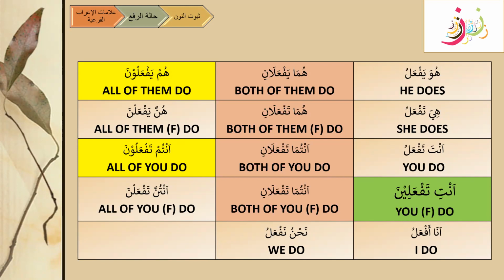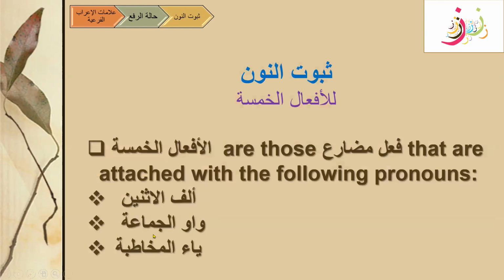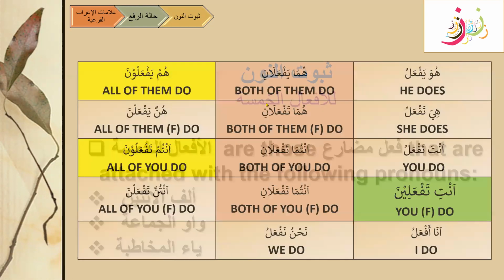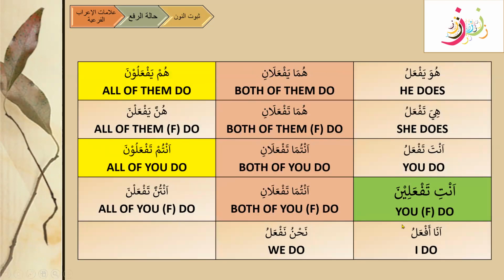So here we can recognize our أفعال الخمسة that are يفعلان، تفعلان، يفعلون، تفعلون and تفعلين. These are with ألف اثنين، واو الجمع and يا مخاطبة. They are أفعال الخمسة, and here this subut noon is a sign of rafa.